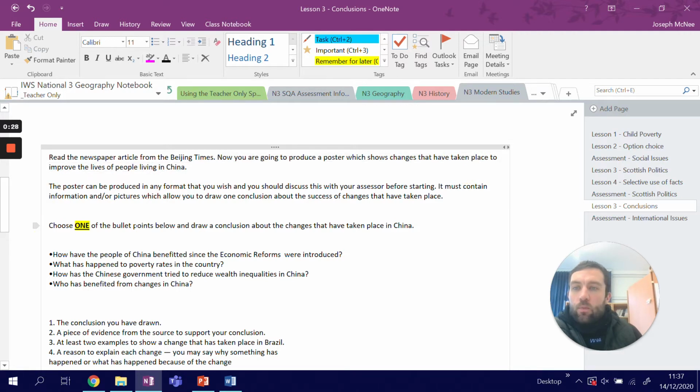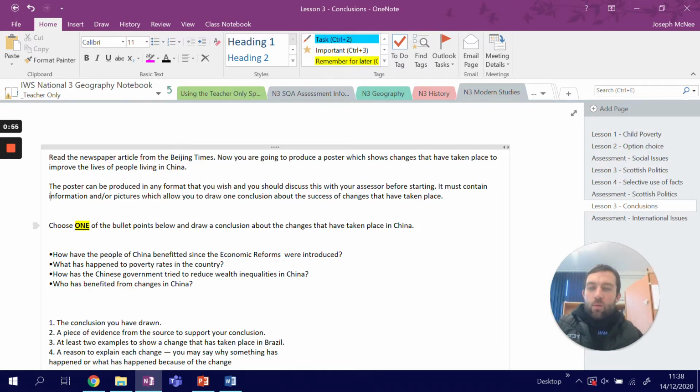Alright, so the poster can be produced in any format that you wish, and you should discuss this with your assessor or your teacher or someone at home before starting so that you know the best way to get your information across. It must contain information and or pictures which allow you to draw one conclusion about the success of changes that have taken place in particular this place, China.